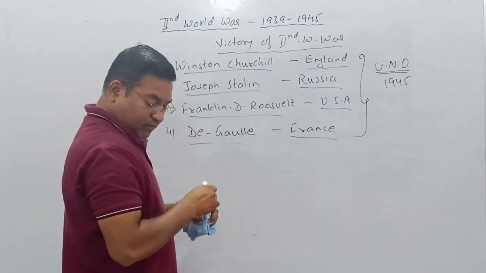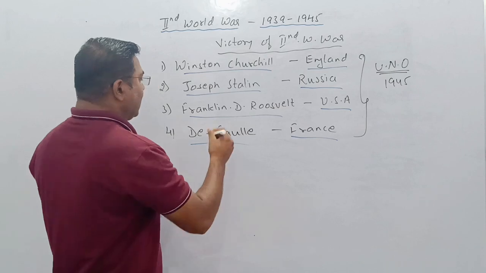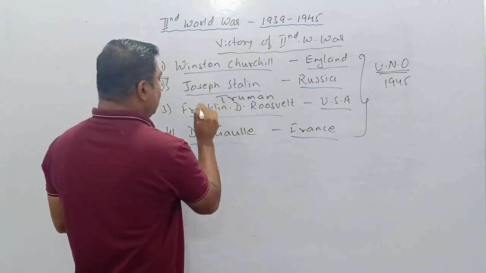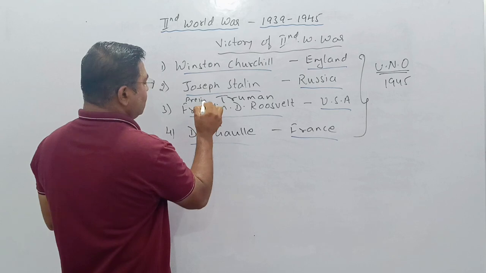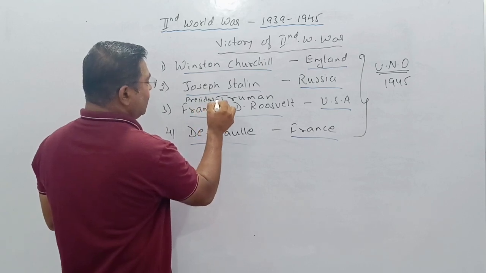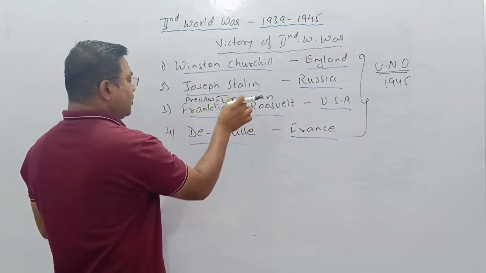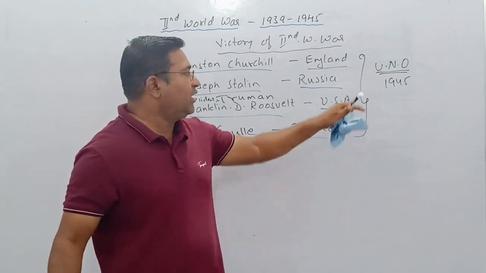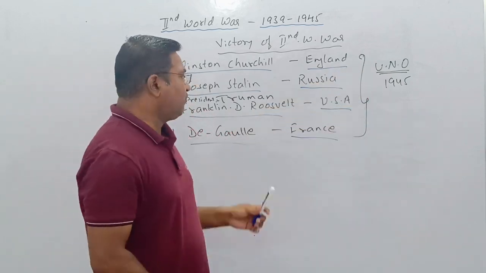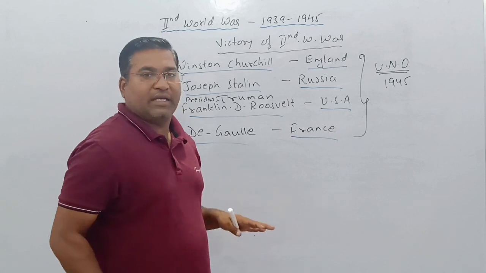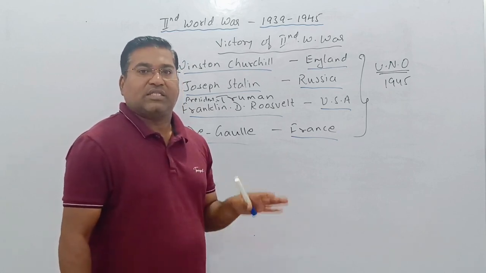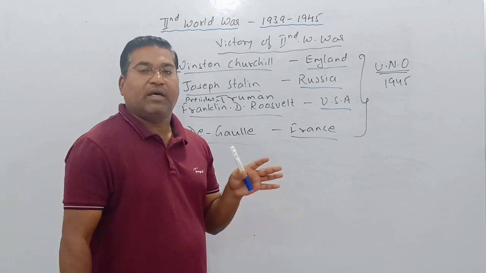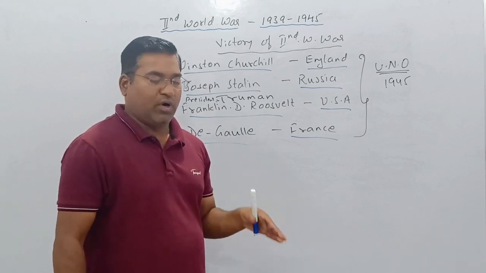Even Truman. President Truman and then President Franklin D. Roosevelt played a major role in the making of the UN. So this was all regarding the Second World War.